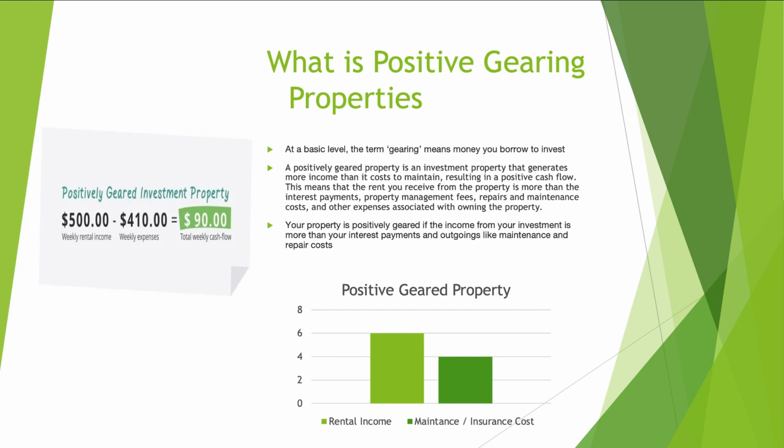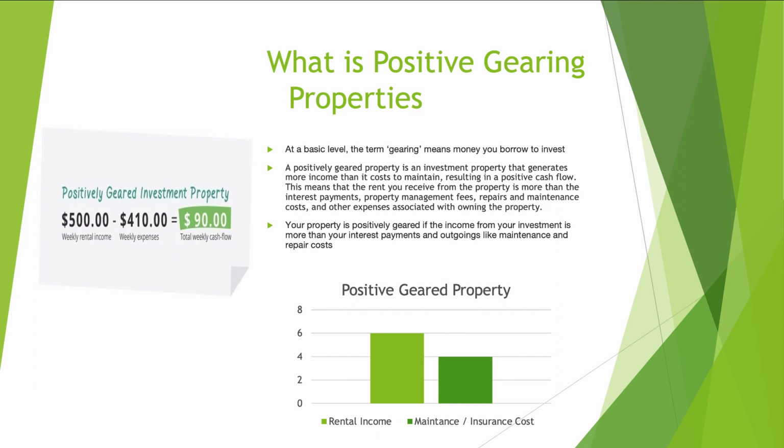In this positive gearing property, I have done the calculation weekly. So say for example, the weekly rental is 500 Australian dollars and your weekly expense is 410 Australian dollars. You now have a buffer of 90 Australian dollars that will always come into your pocket or bank account. That 90 Australian dollars that comes into your bank account is what makes it a positive gearing property.